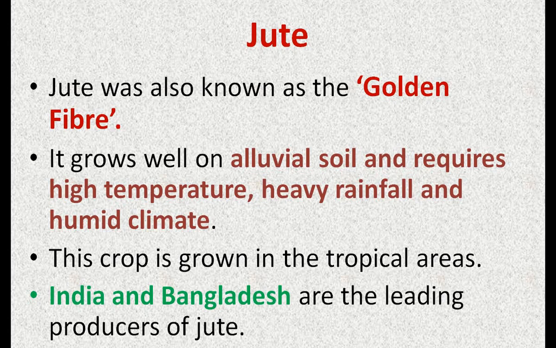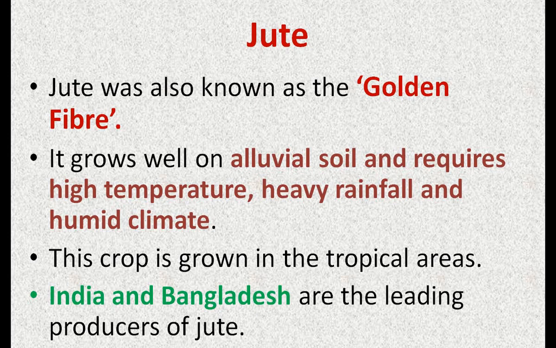As I told you, it is a fiber crop, and it is also known as golden fiber. Why? Because of its appearance. The jute crop appears light brown and shiny. It gives an appearance like gold metal. That's why it is known as golden fiber.